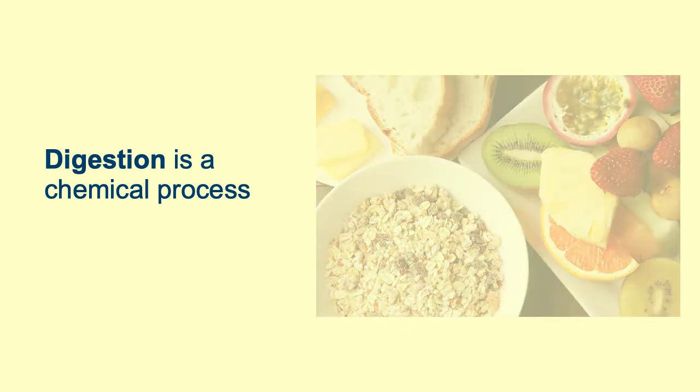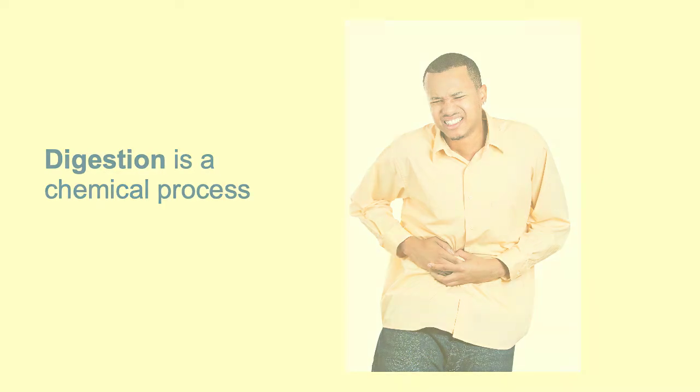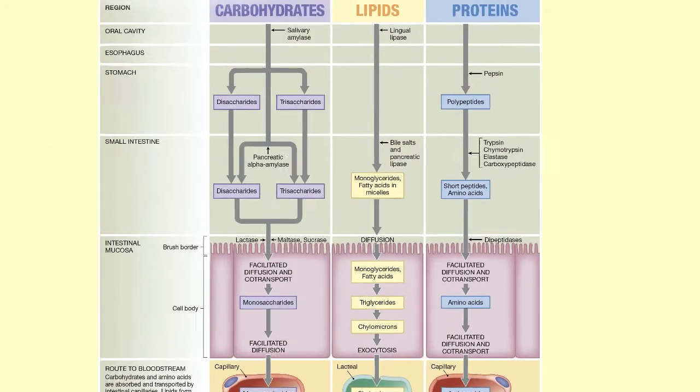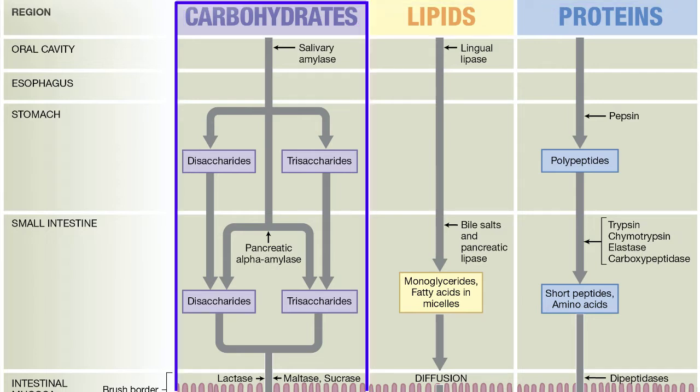Have you ever wondered why eating fatty foods can trigger unpleasant reactions in some people? Here, we focus on how the three macronutrients, carbohydrates, lipids, and proteins, are broken down in a process called digestion. Digestive enzymes must break the chemical bonds between the nutrient molecules before they can be absorbed into the bloodstream.